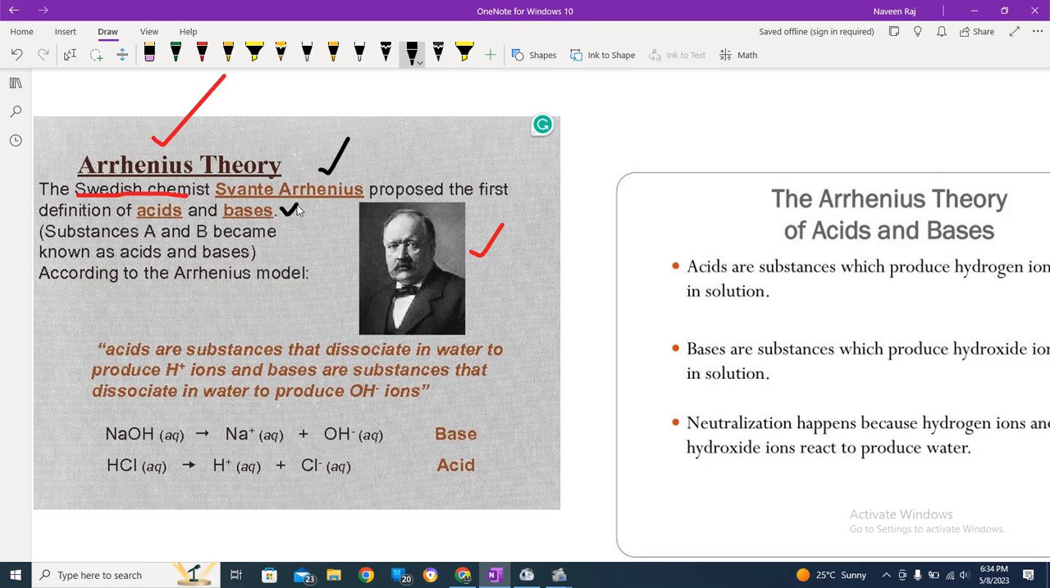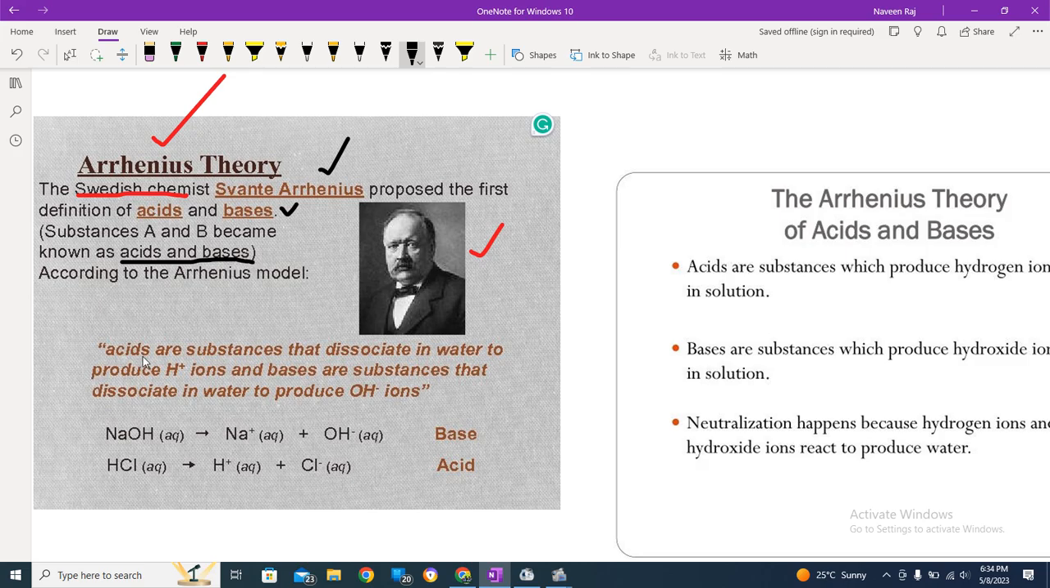A properly theory-based definition was presented by Arrhenius. The classical theory was not that formal, but this was a formal statement of acids and bases for the very first time. Substances became known as acids and bases. Let's identify the acids and bases according to the Arrhenius model.